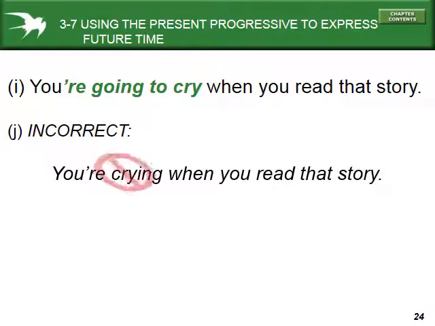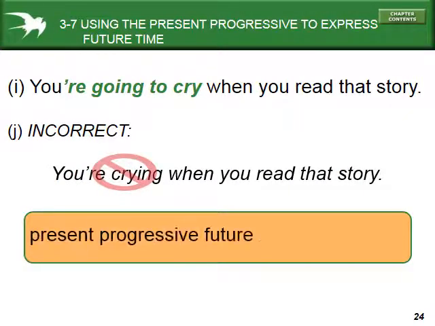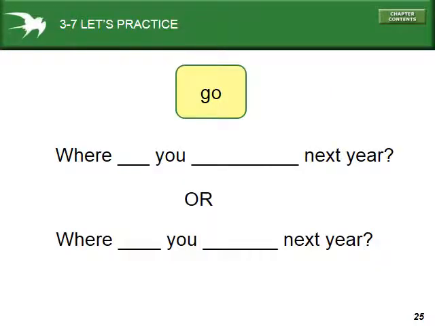The important thing to note is that even though we could use it for definite plans, we can't use it for predictions. So you're going to cry when you read that story, okay? That's a prediction. Remember, we talk about predictions means we don't really have any control over them, okay? So we can't say you're crying when you read that story. We can't use it for predictions.